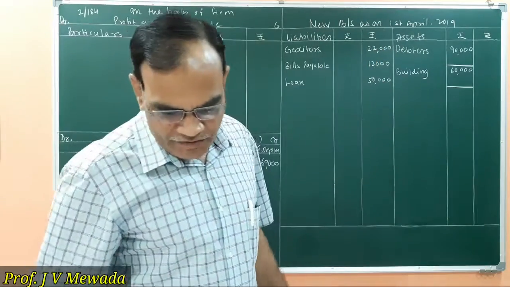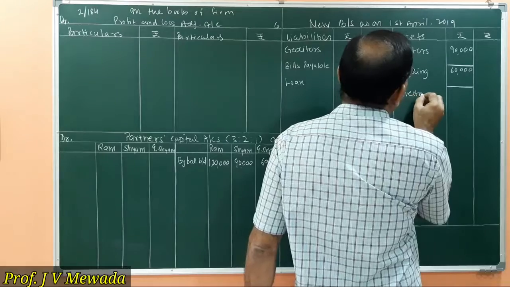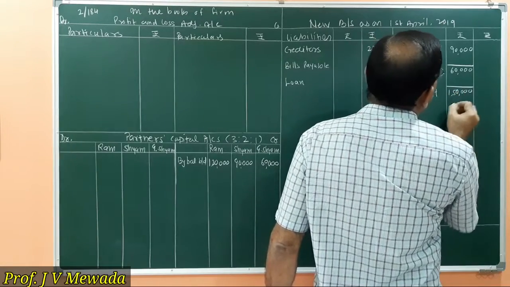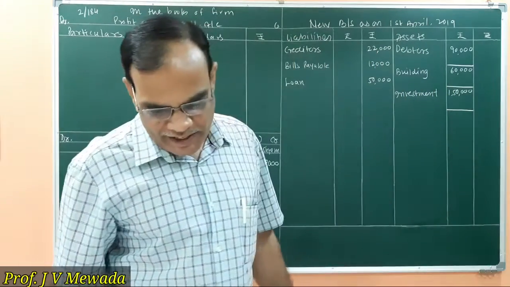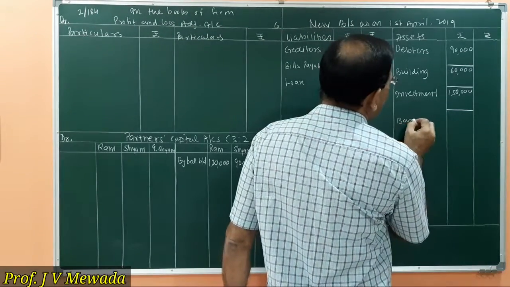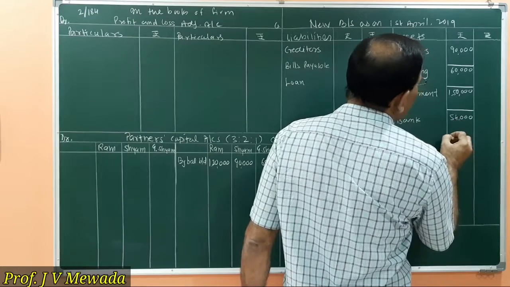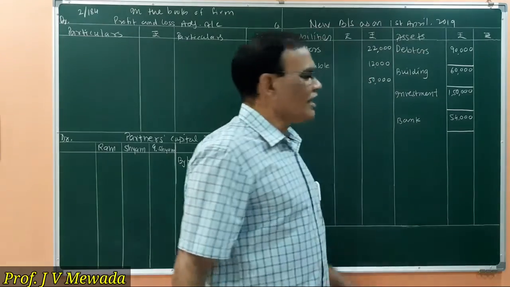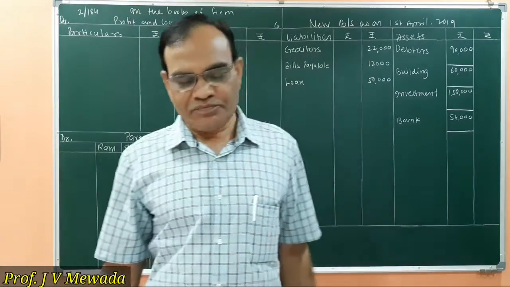Then we are having investment 1,50,000, that is inner column, and the bank balance 54,000. So bank balance we will write 54,000 inner column. If there are any changes, we will write them. Otherwise, we will carry it to the outer column. So our second step is over.